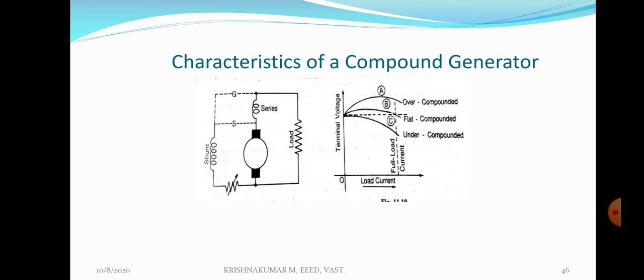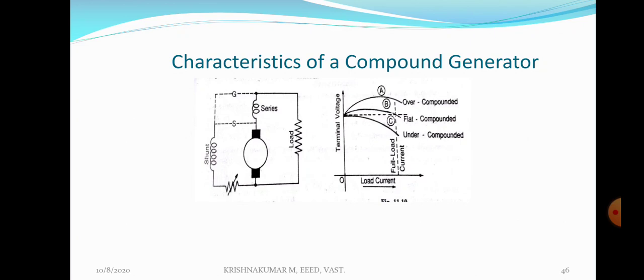This is the difference between over compound, flat compound and under compound generator. Compound generator means there are two field windings, shunt field winding and series field winding. The armature winding is provided in the rotor. Both field windings are provided in the stator. Compound generators are broadly classified into long shunt compound and short shunt compound. Long shunt is again classified into cumulative compound and differential compound.